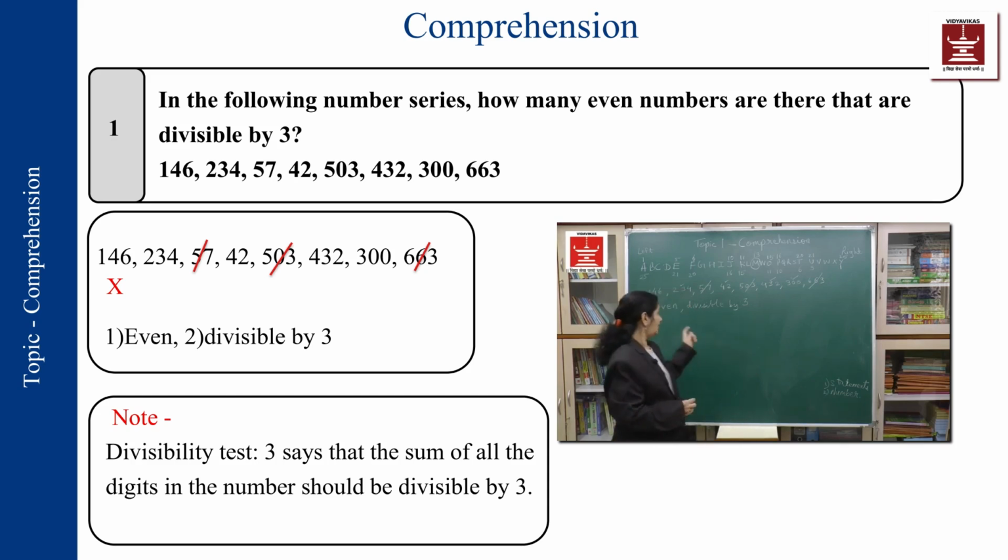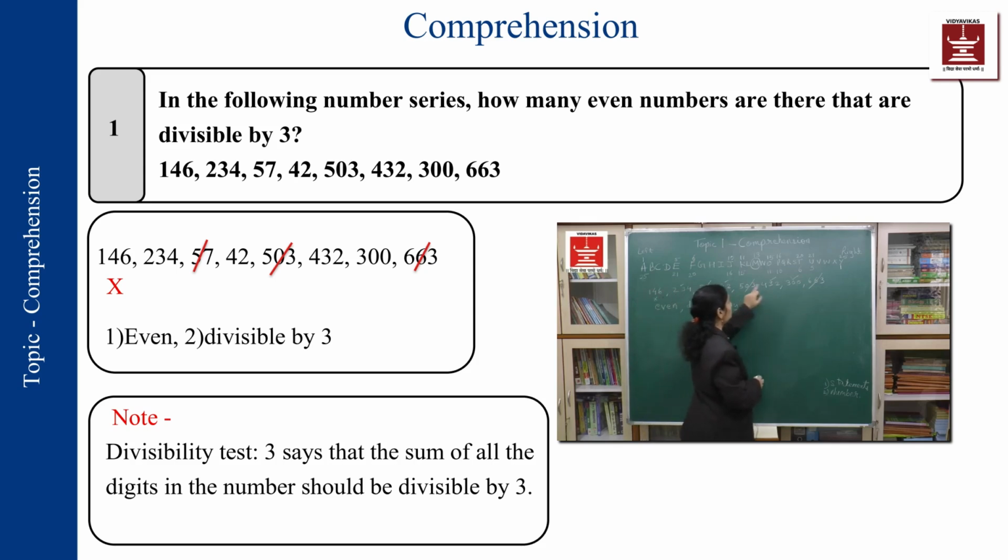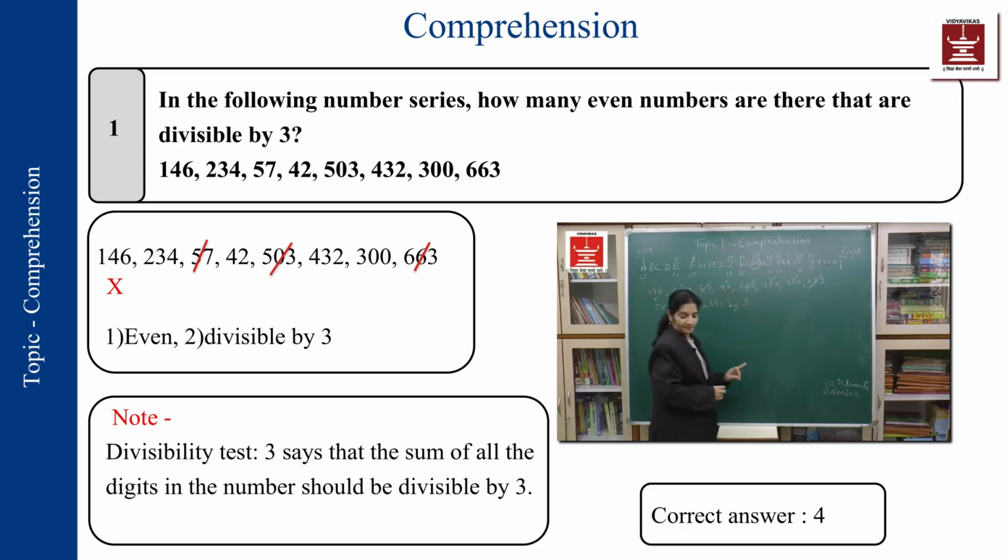So quickly what I had to do, I had to add each and every digit in that particular number and check out whether it is divisible by 3. And so the correct answer would be, how many numbers are there? 1, 2, 3 and 4. Okay, so in total there are only 4 numbers in the entire series which are even and divisible by 3. Maybe the question sounds a little big. We say that it is not big, but the difficulty level is a little higher.